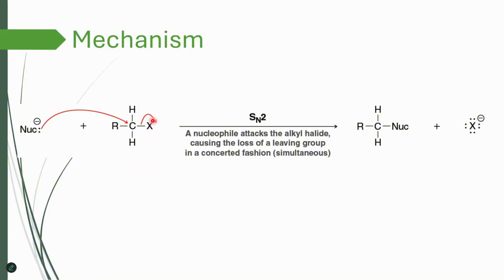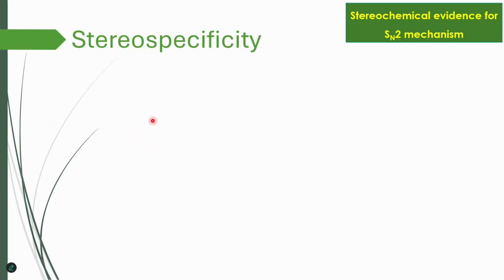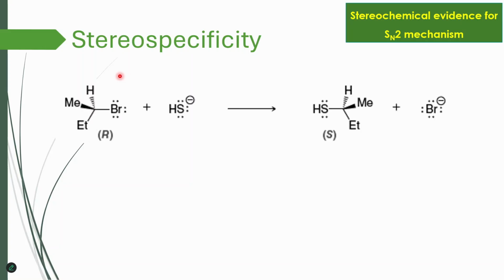But there's also stereochemical evidence that supports this concerted process. And this is another crucial piece of evidence. It is specific in the sense that when we have a chiral center in the alpha position, we observe a change in configuration. This is just one example, a bromide, and we use sulfate as the nucleophile. It is originally R, and now in the product it is S. We call this change in configuration inversion of configuration, also called Walden inversion, after the chemist who discovered it.